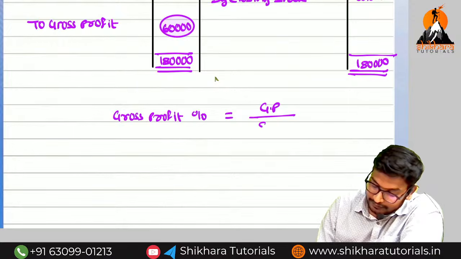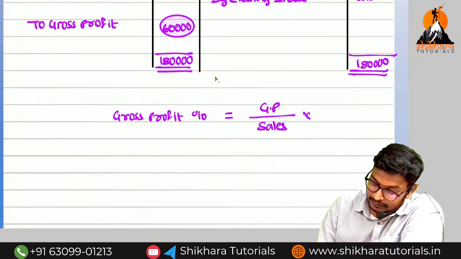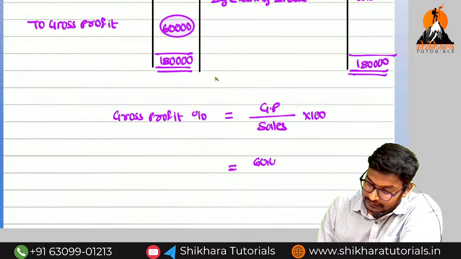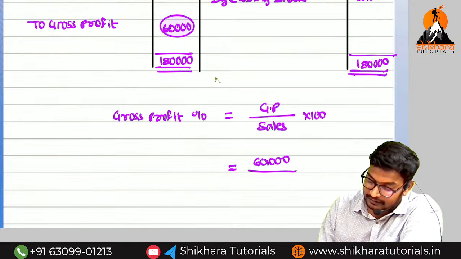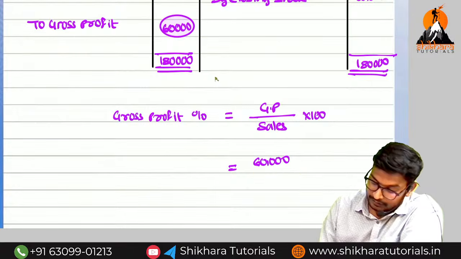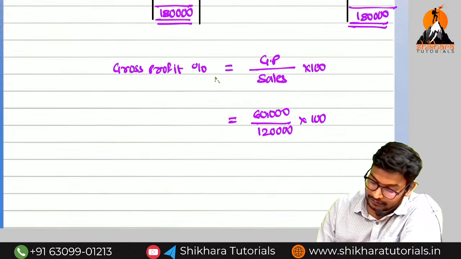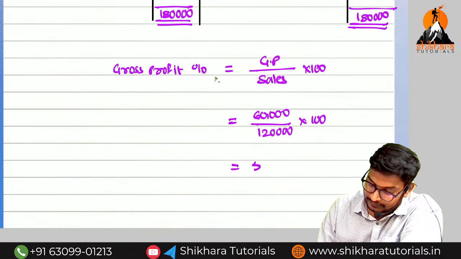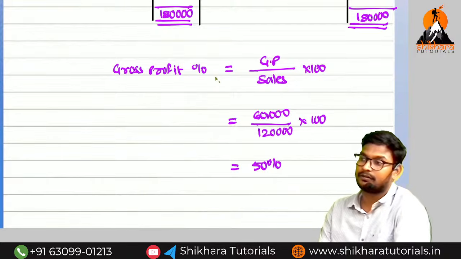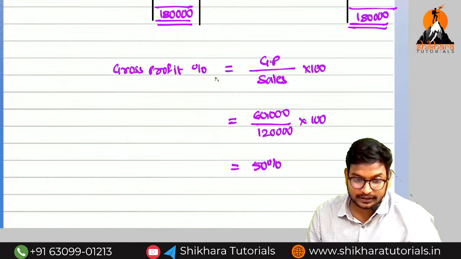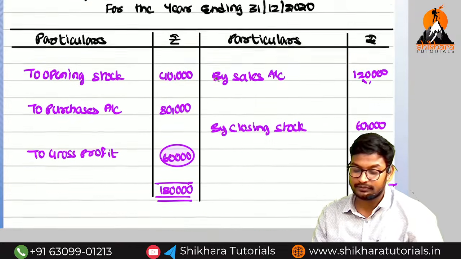Gross profit divided by sales into 100. Gross profit is 60,000 divided by sales 1,20,000. That means 50%. Is it on sales or on cost? On sales.